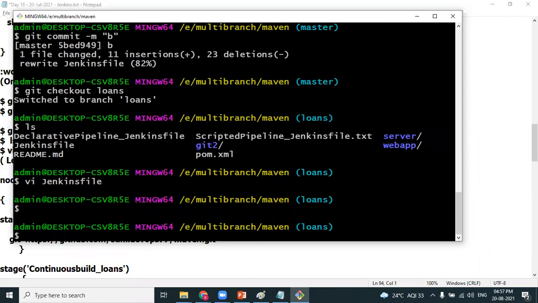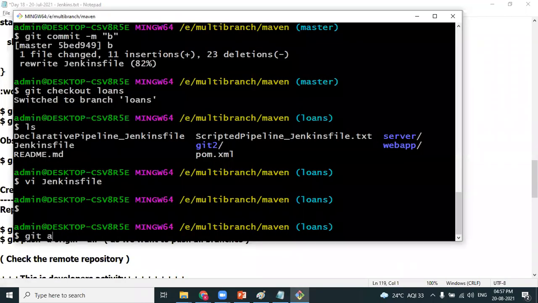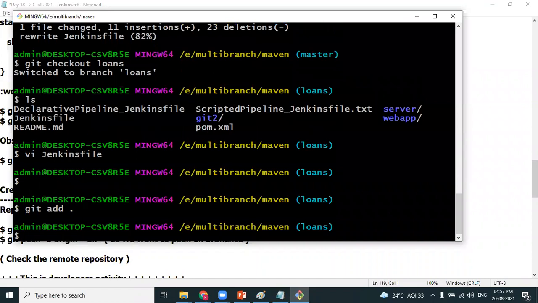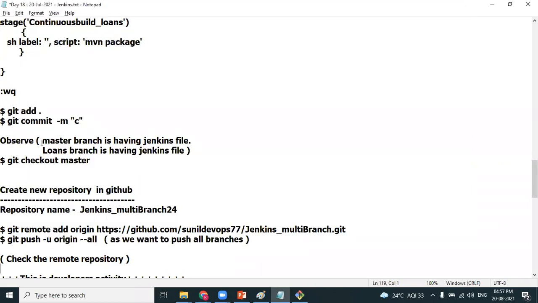Correct. So what will the developer do? git add dot, he'll move it into the staging area, and then git commit. I'm performing the commit.